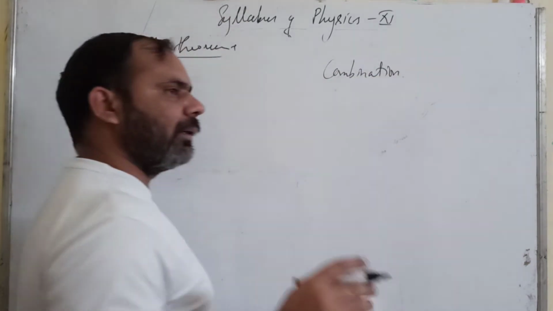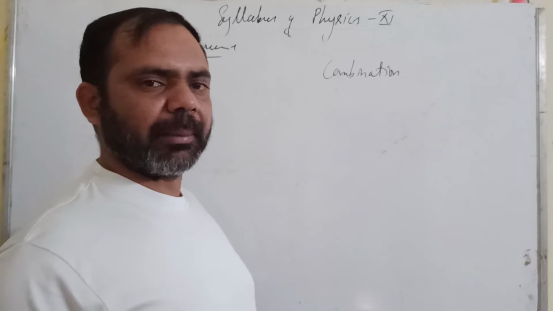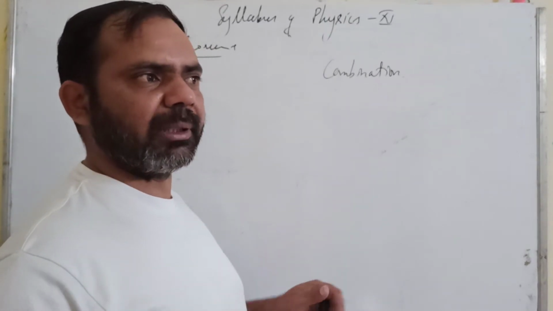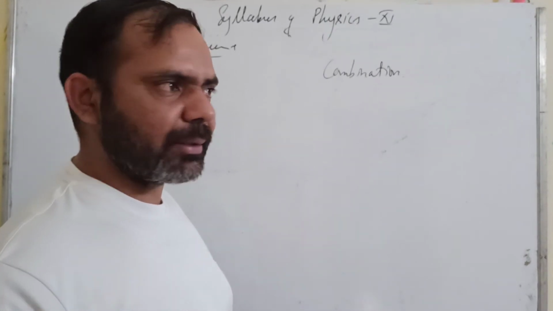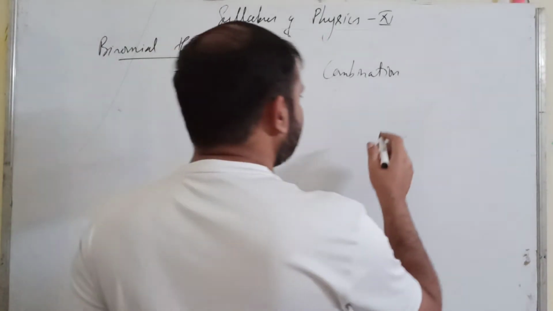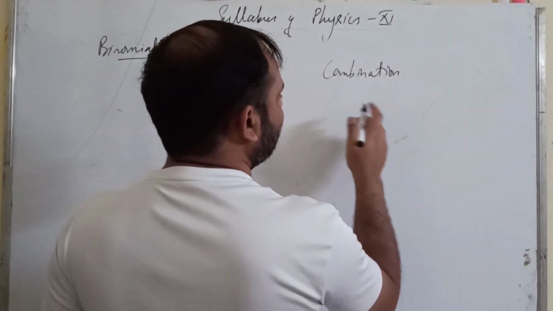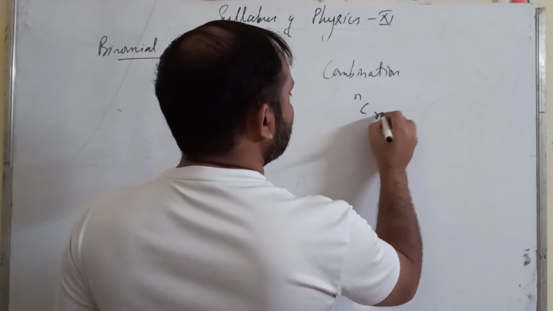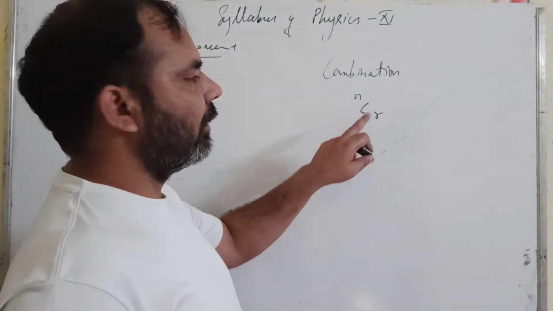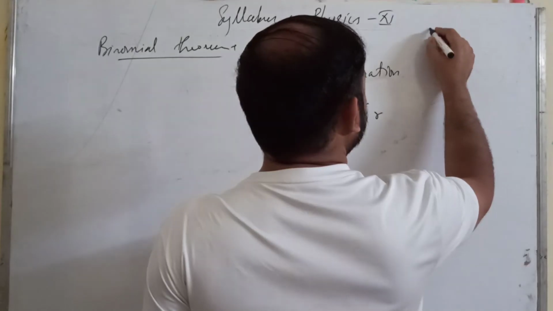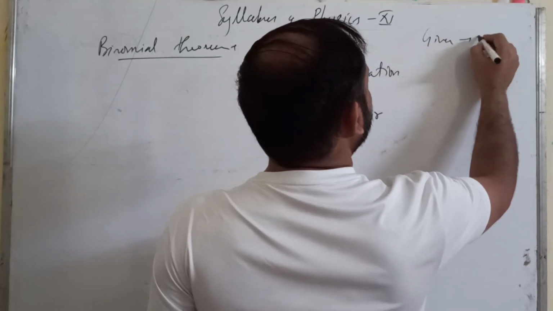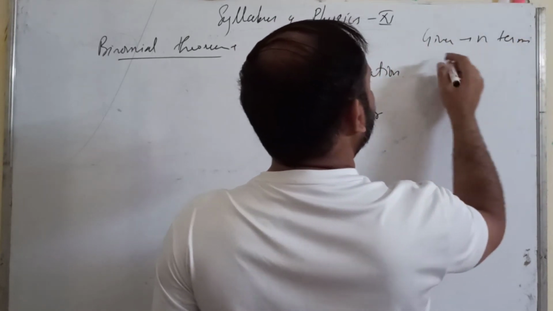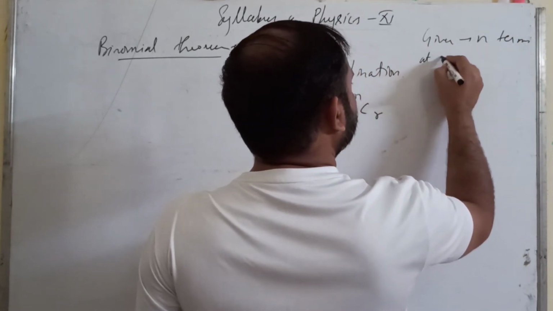Combination, and I'm not going into very much depth of this term, what this mathematical term is, but what we need to know is how to calculate the combination. nCr. Suppose you are given n terms, and you take r terms at a time.